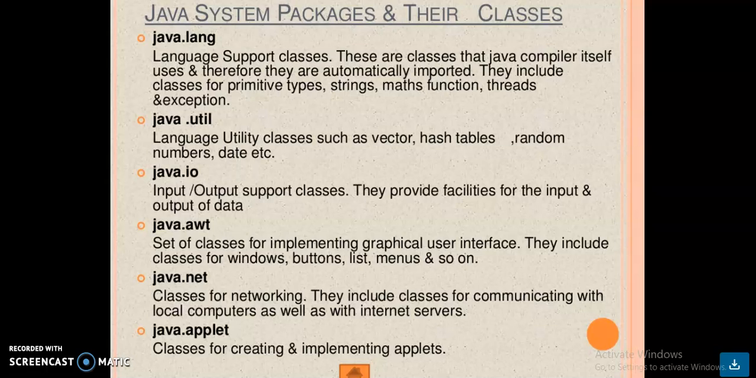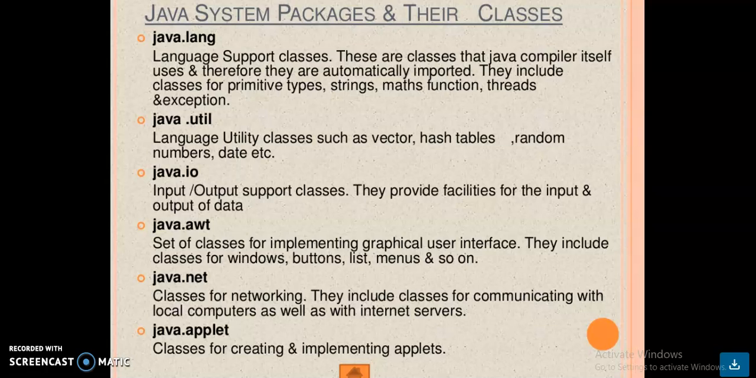So here the first one is java.lang. This supports the language support classes. These are all the classes that the Java compiler itself uses and therefore they are automatically imported. They include the classes for primitive types, strings, math functions, threads and exceptions. And then the second one is java.util. Java utility classes such as vector, hash tables, random numbers, date, etc.